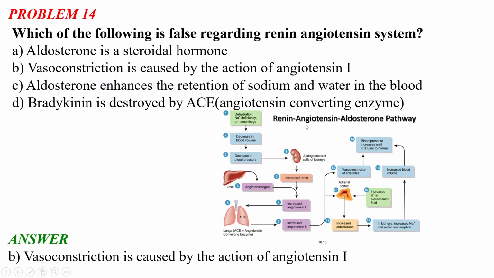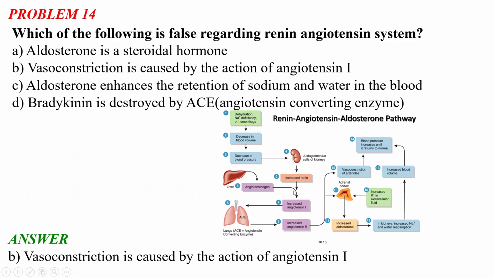So this is the renin-angiotensin-aldosterone pathway. As you can see, it starts with dehydration, sodium deficiency or hemorrhage, and then the decrease in the blood volume. Then step number 3 is the decrease in the blood pressure. Number 4 is the juxtaglomerular cells of the kidneys and the increase of renin. So when dehydration happens, what happens?